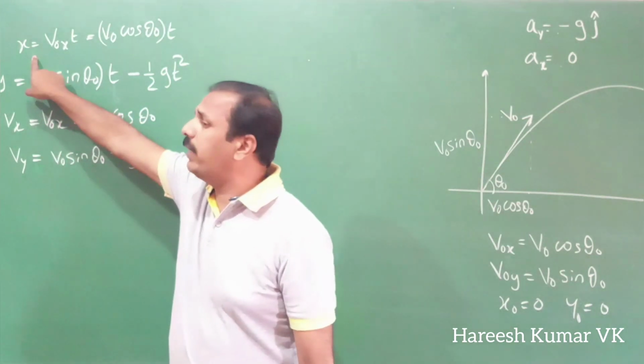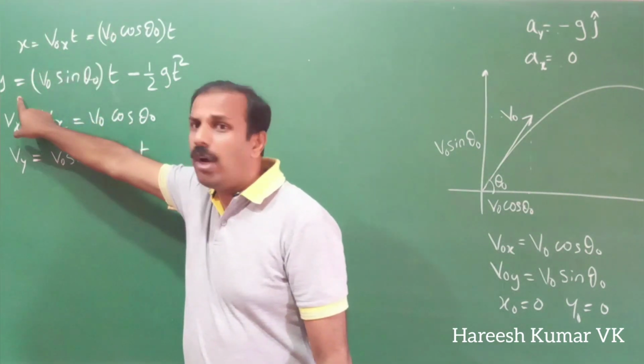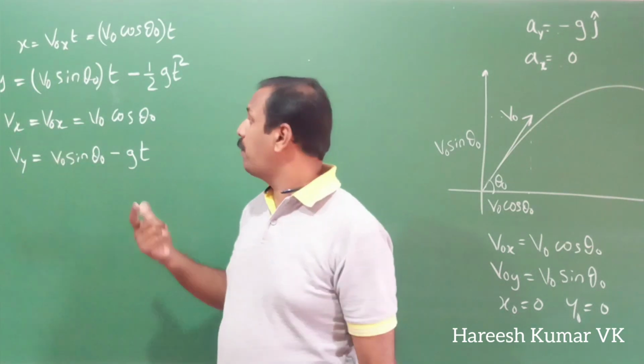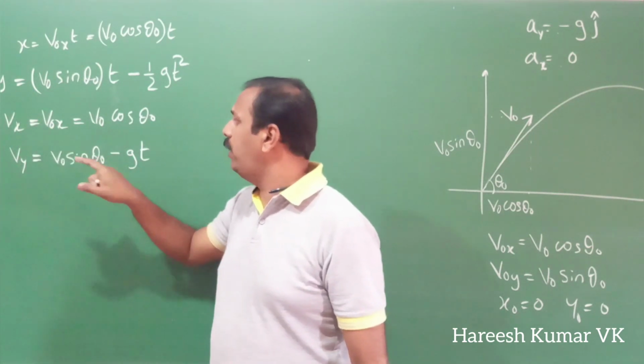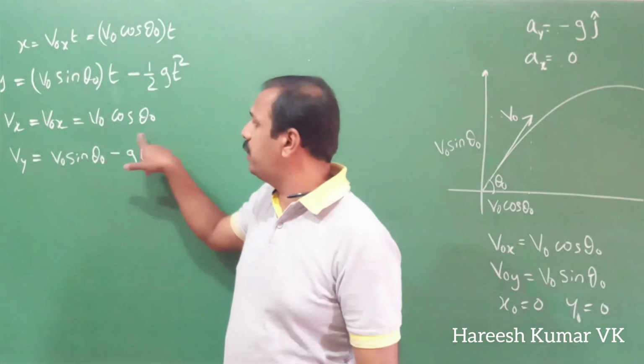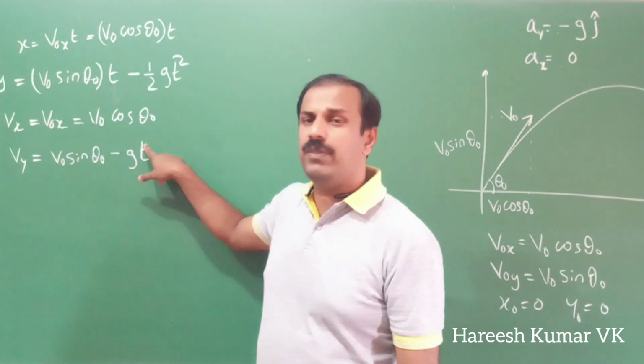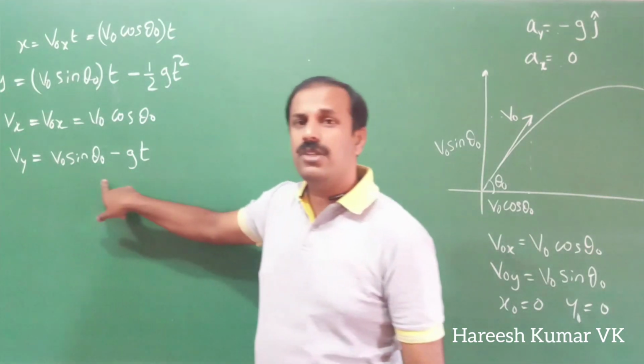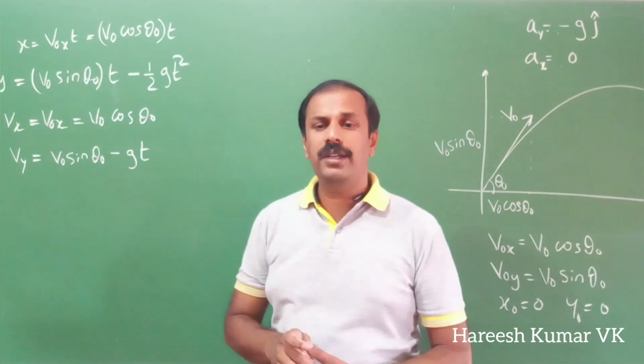got the position of x after a time t, we got y after a time t, and the velocity along the x-axis, which is independent of t. You can see there is no t coming in that one. The meaning of that is it always remains the same, it's independent of t, and along the y-axis this is the velocity. So we write this much.